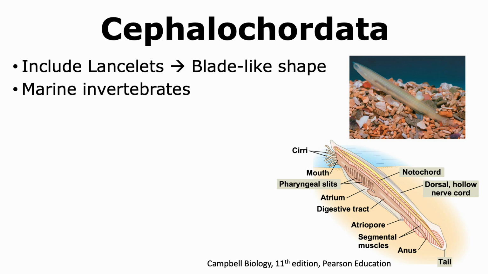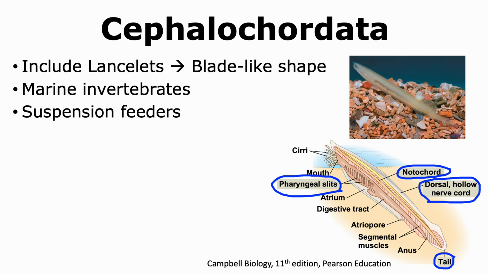Lancelets are marine invertebrates, and when we look at their bodies, we're able to see all four features of chordates, which include the presence of the notochord, the dorsal hollow nerve cord, pharyngeal slits, as well as a tail. Cephalochordates are known to be suspension feeders and have simpler systems than other types of chordates.